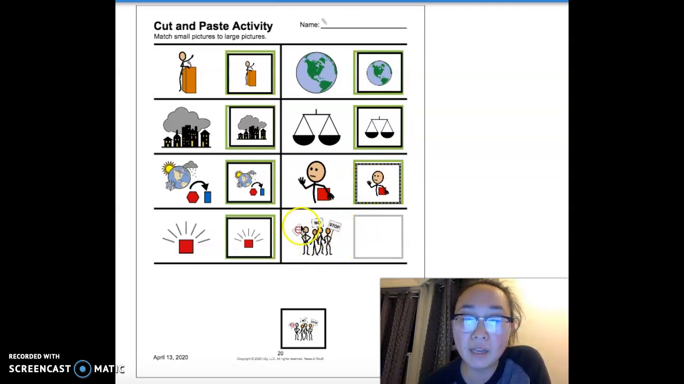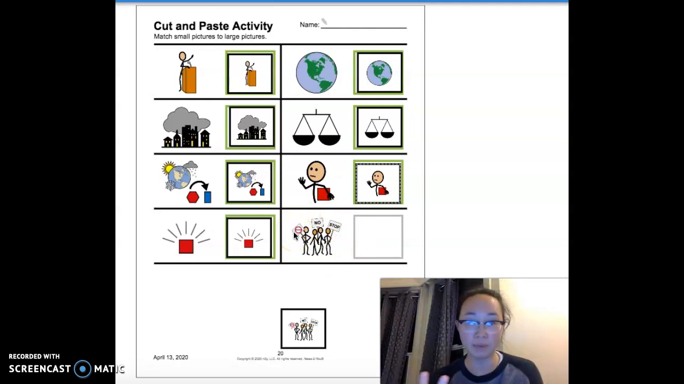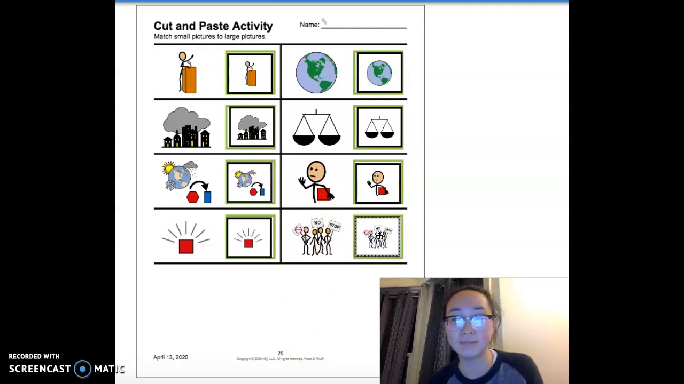And the last one we have here is a protest. So protest in this sense means a crowd of people, maybe 50 to 100 people, coming together in a group because they all agree on something that they want to talk about, or they all disagree with something, a bigger picture, and they're saying no, stop, like no, we don't want climate change, or no, we don't want this to happen, stop this from happening. So this one is protest. All right, good job.